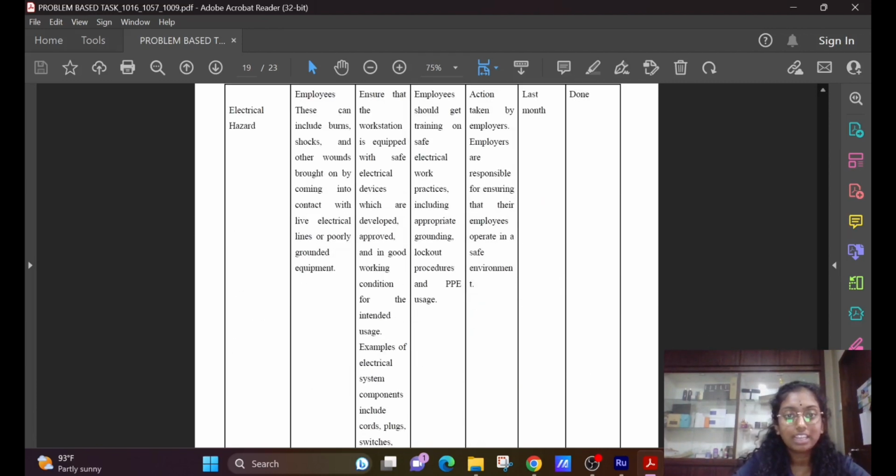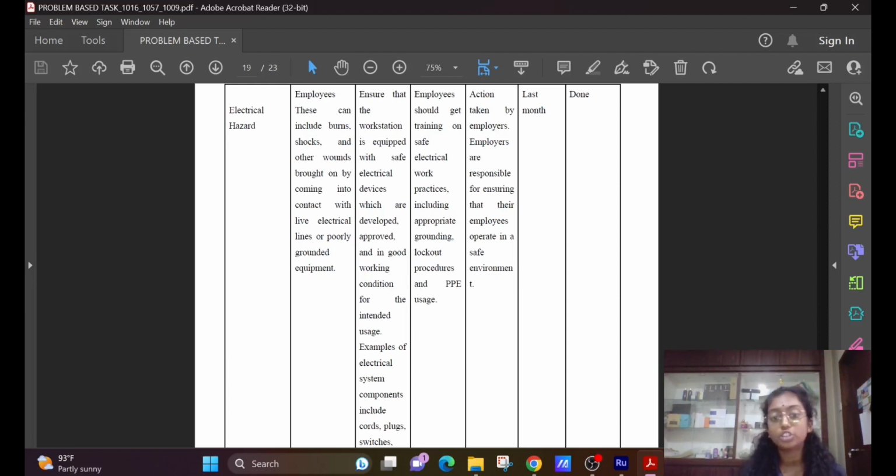The next one is electrical asset. The employees will be harmed. This can include burns, shocks, and other wounds brought on by coming into contact with live electrical lines or poorly grounded equipment. The action already done is to ensure that workstations are equipped with safe electrical devices which are developed, approved, and in good working condition for the intended usage. The further action is that employees should get training on safe electrical work practices, including appropriate grounding, lockout procedures, and PPE usage. Action taken by employers.